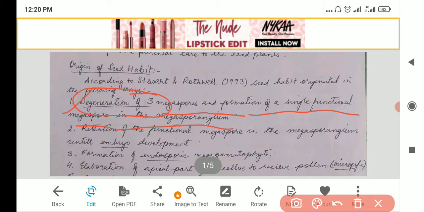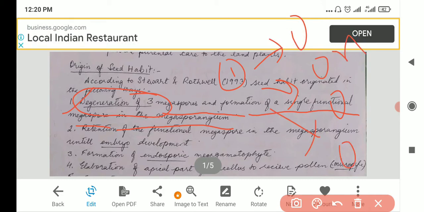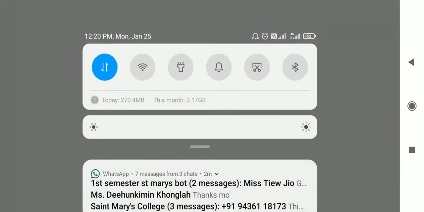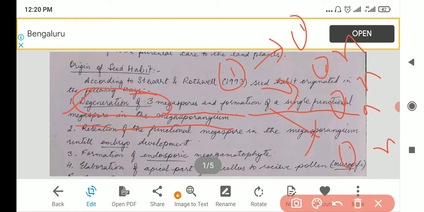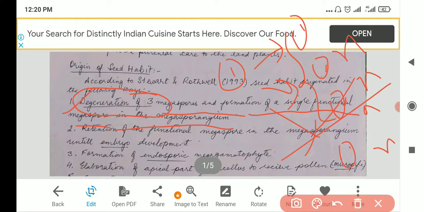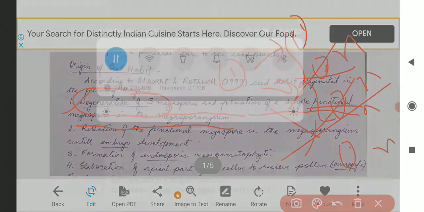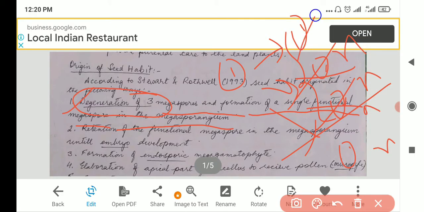So remember meiosis? If this one undergoes meiosis, you should get 4, and these are all haploid, n, n, n, n. Then out of these, three will degenerate, and only one will be the functional megaspore.